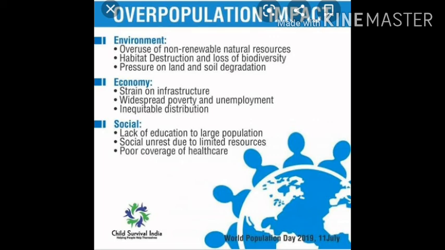Third, the increase in number of factories. If at that place, to provide job opportunities to the people, they are increasing the factories, it will result in industrial pollution. This will be the third impact. Fourth, overpopulated countries also lead to unemployment and poverty.